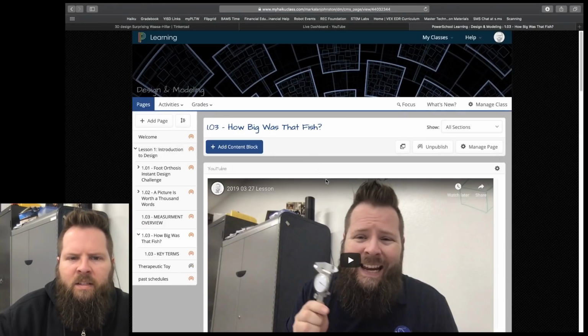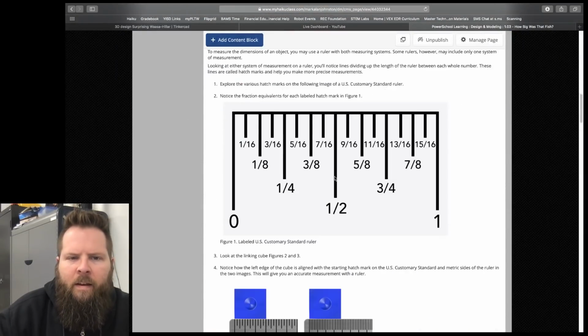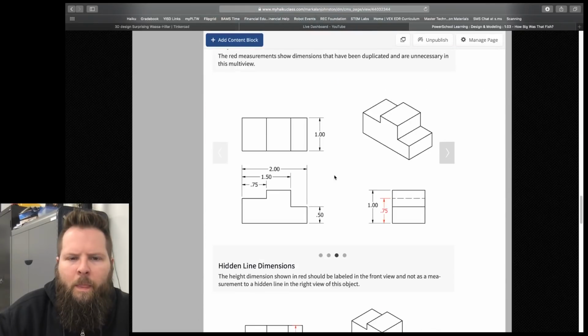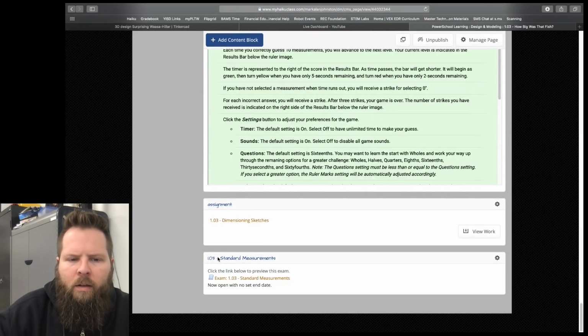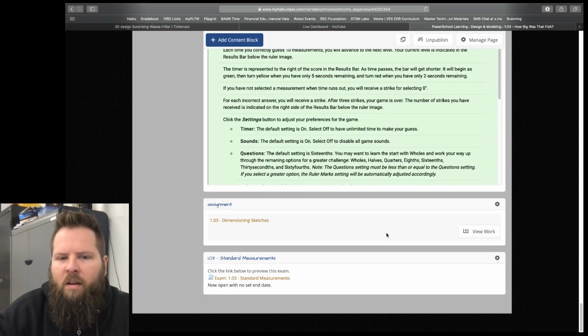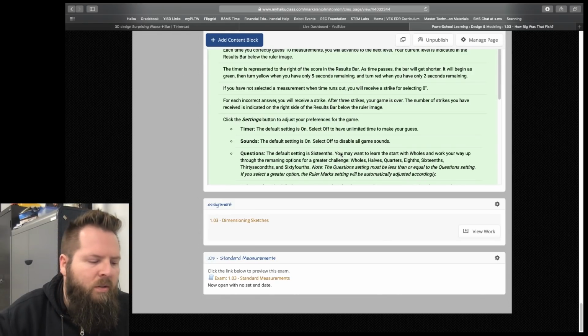If you go back to this assignment and go down to your dimensioning sketches, if you go down to that assignment and you click View Work, or hand in or something, you can pull up the drawings that you submitted. Or if you still have them, the physical drawings that you created, then that's great. You're going to use those papers.